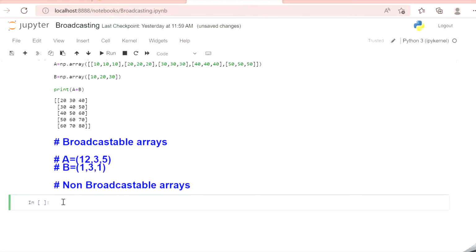So friends, we have A equal to 5, 3 and B is equal to 4.